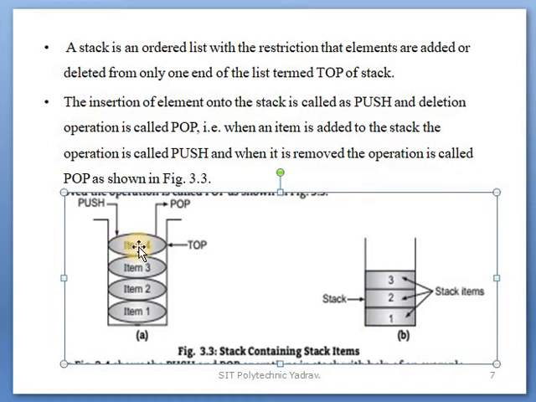Item number 4 is to be deleted first. So that is last in, first out. The last item inserted, item 4, is the first to be removed from the stack. This is done at one place, one position. That position is known as the top, which is the end of the stack.